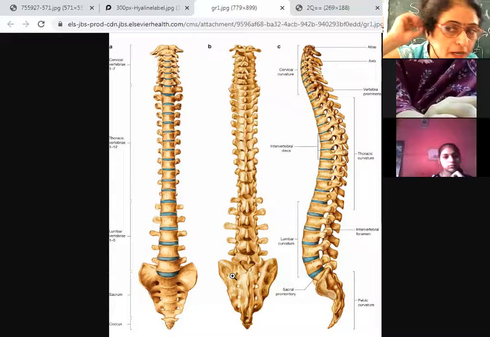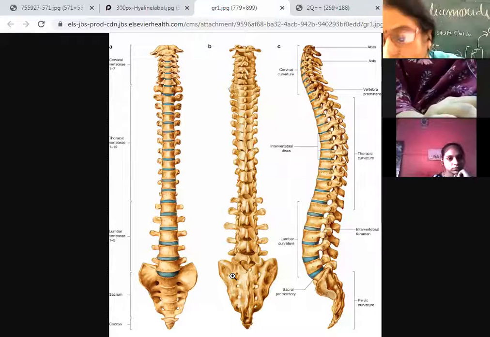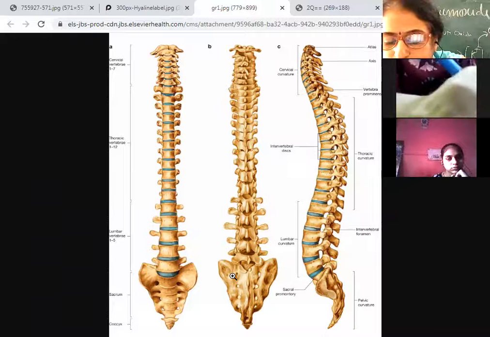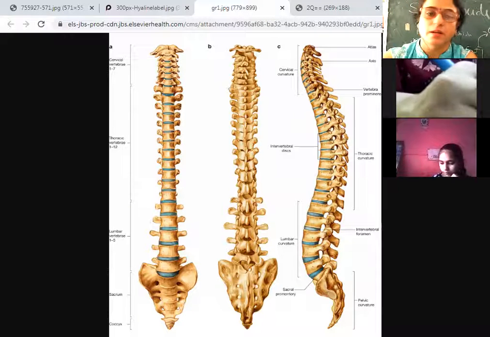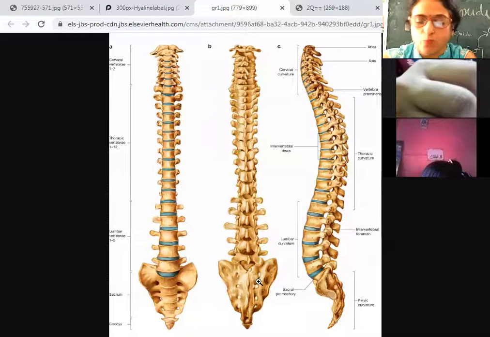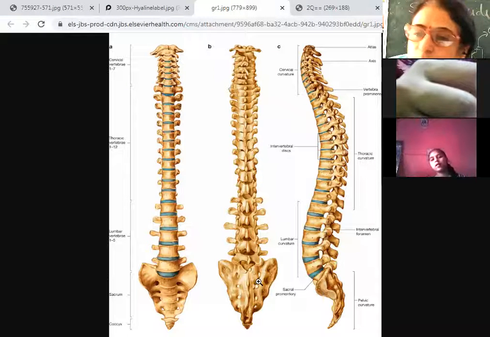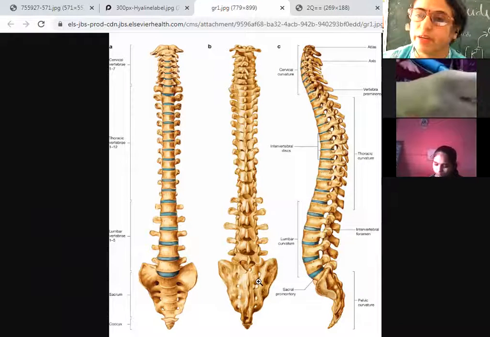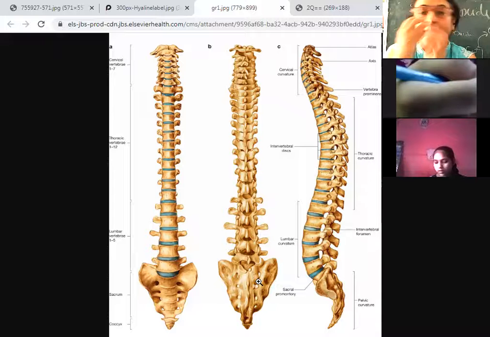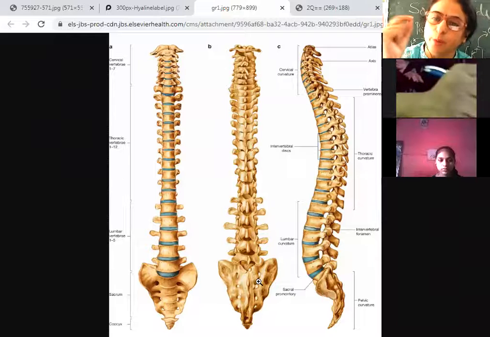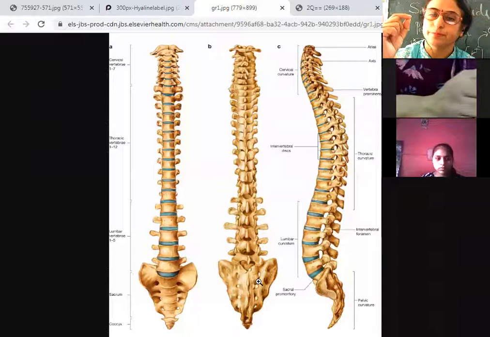Okay, this is the pinna. The pinna of the ear is made up of cartilage. The tip of the nose is made up of cartilage, right? And it is present between the vertebral columns and even the ribs also. Now, what is the function? The function is to provide support to the various body parts. It makes the ends of the bones smoother. Okay.